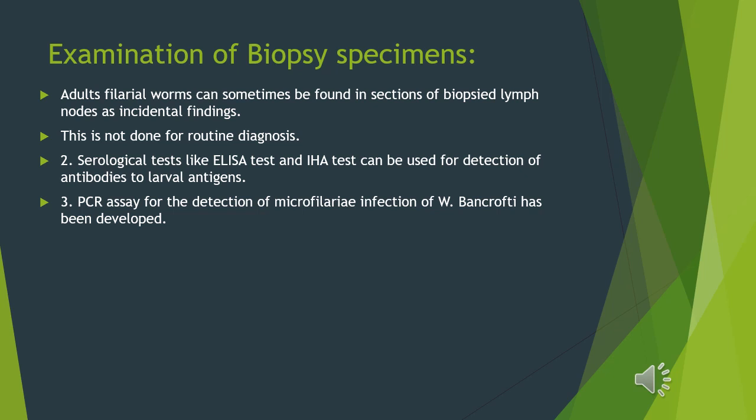Examination of biopsy specimens: adult filarial worms can sometimes be found in the sections of biopsied lymph nodes as incidental findings, but this is not for routine diagnosis. Serological tests like ELISA test, IHA test can be used for detection of antibodies to larval antigens. PCR assay for the detection of microfilariae infection of Wuchereria bancrofti has been developed.